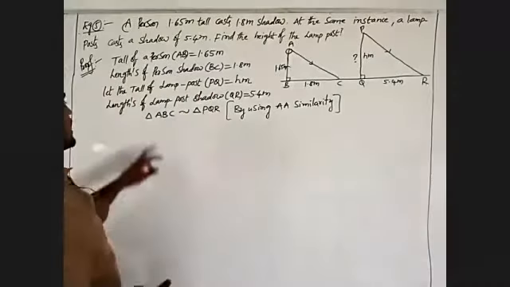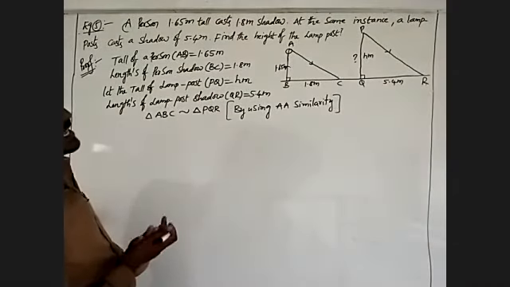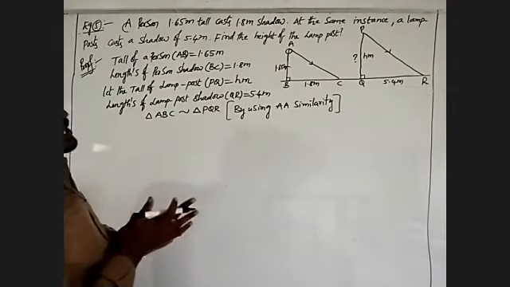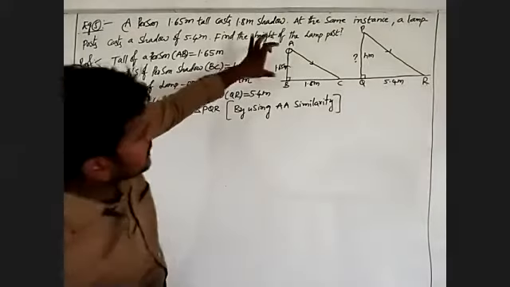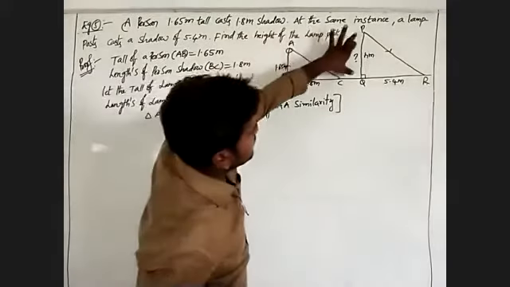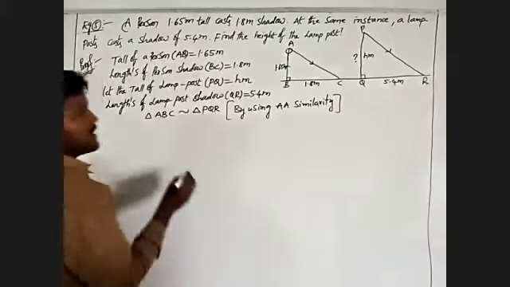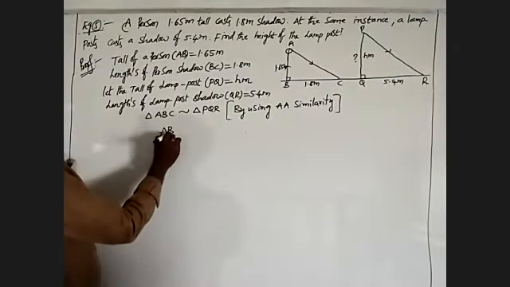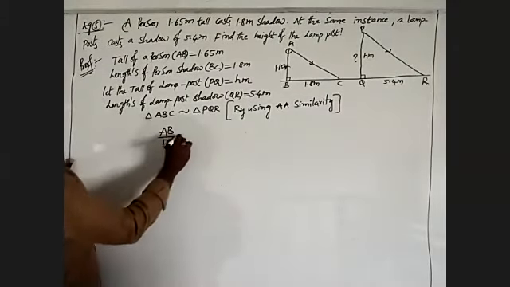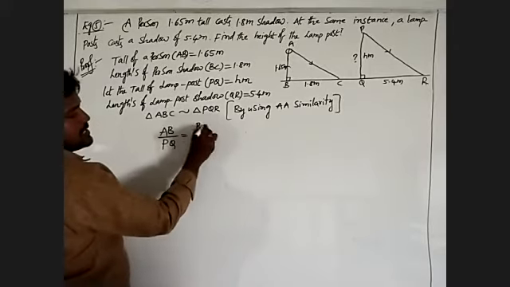Since triangle ABC is similar to triangle PQR, AB by PQ is equal to BC by QR.